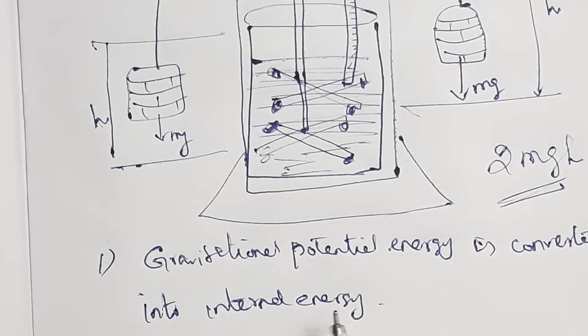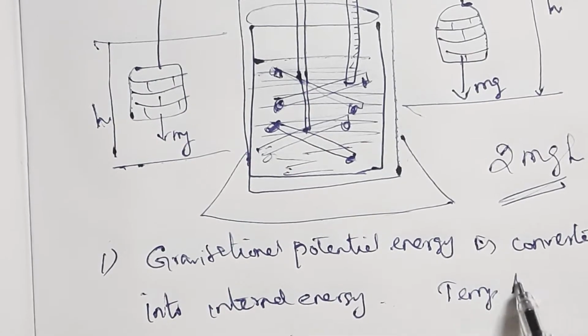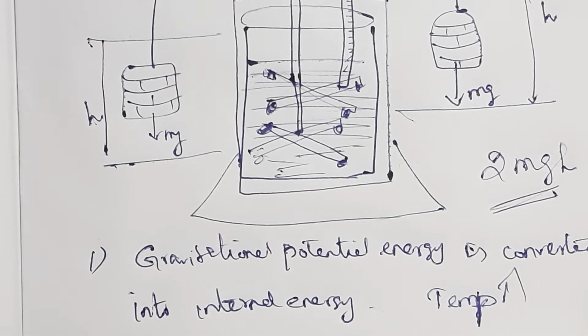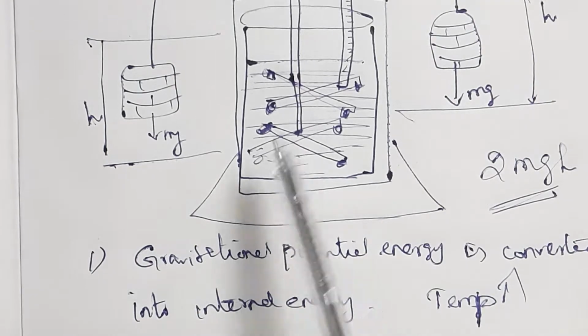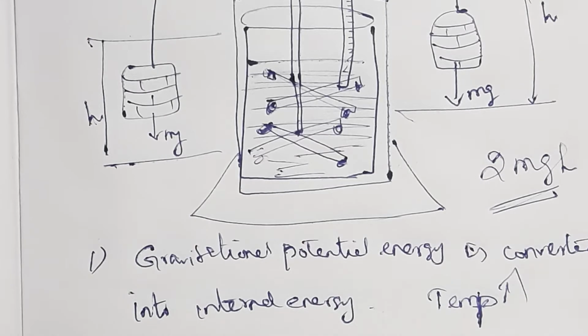That is, the temperature of the water increases due to the work done by the masses. Joule was able to show that mechanical work is converted into heat because of the masses falling. So mechanical work is done, which is converted into internal energy. That means it raises the temperature of the water. So mechanical energy is converted into heat. This is Joule's mechanical equivalent of heat.